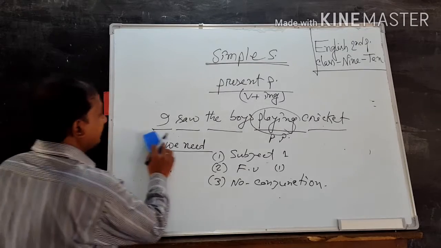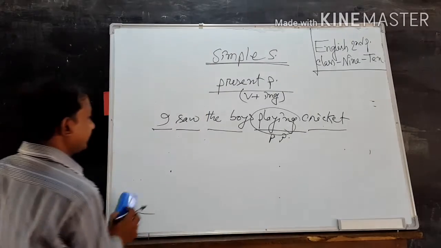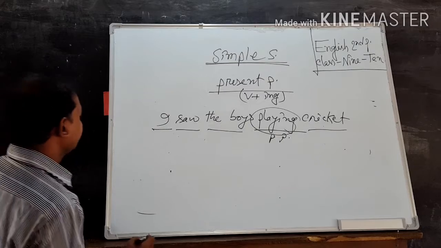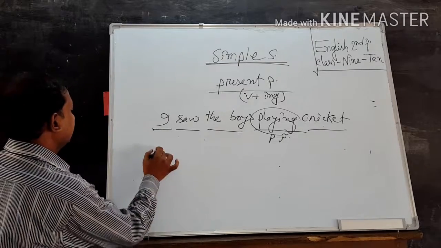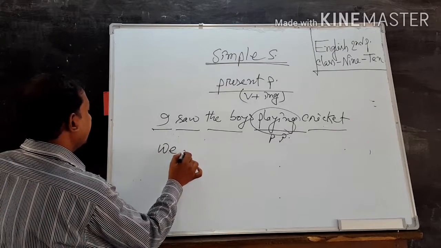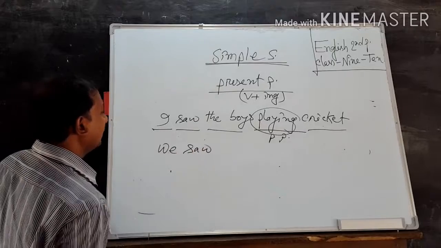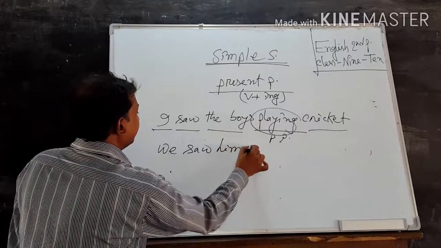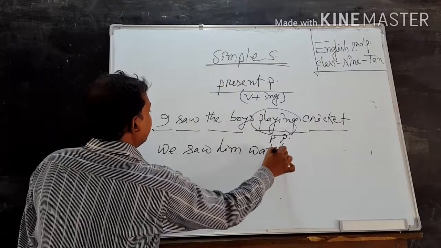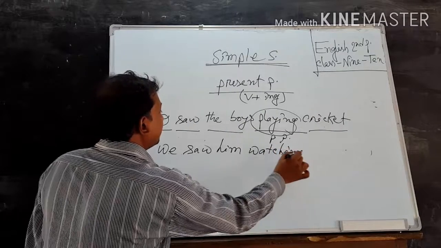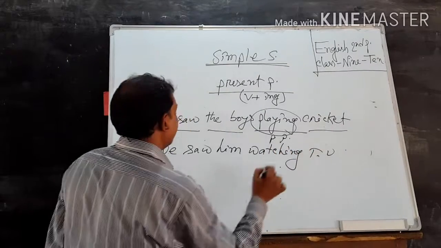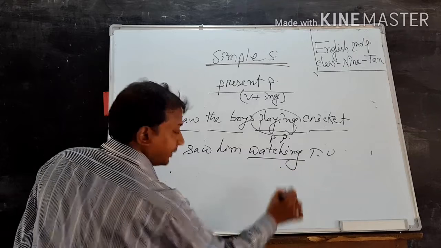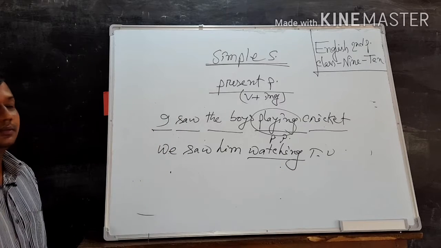Another example. Dear learners, we saw him watching TV. It is present participle and it is a simple sentence.